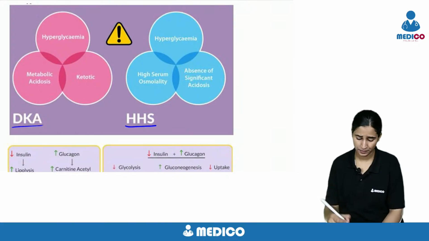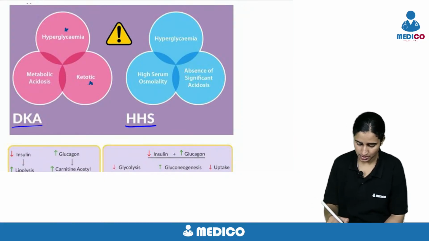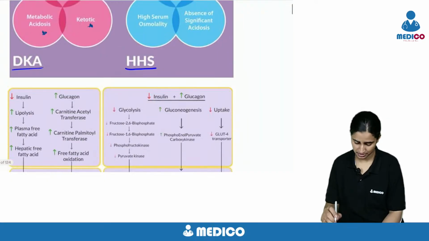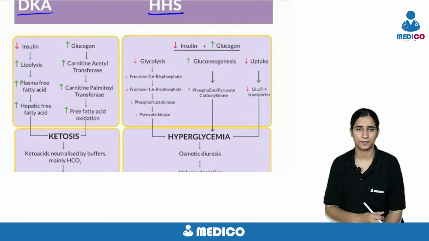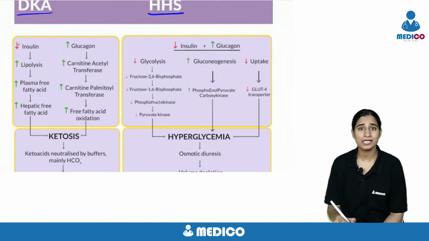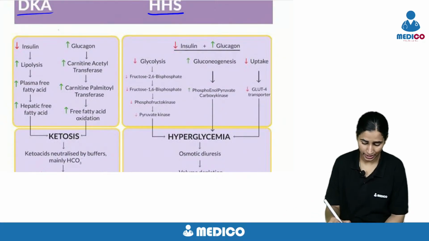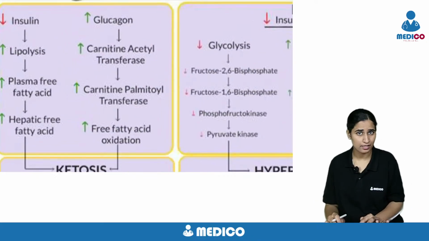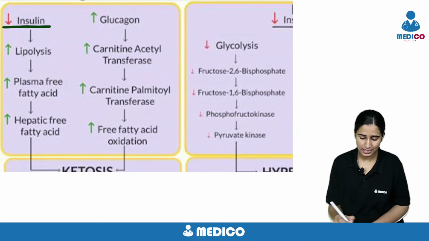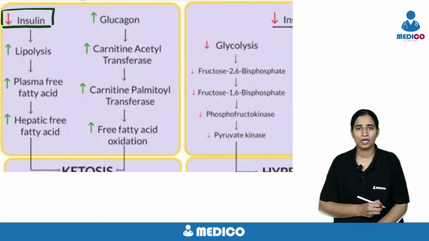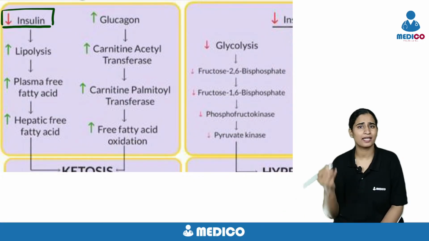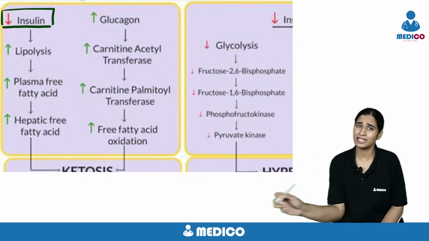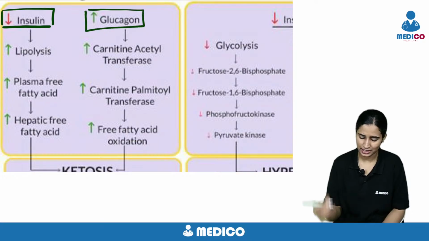So what is DKA? It is hyperglycemia, ketosis and metabolic acidosis. As usual, we have discussed. So why is there ketone body production in diabetes? We will see. What's happening in type 1 diabetes? Your beta cells in the pancreas are destroyed, so there is decreased insulin. And due to some stress, the stress can be fever, MI, cerebrovascular accident, anything, there is increased glucagon.